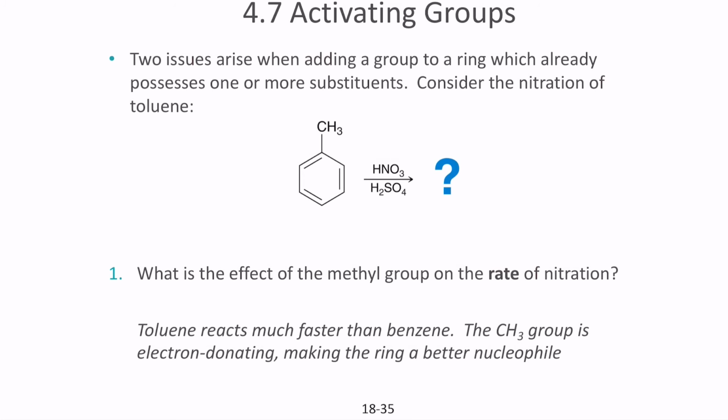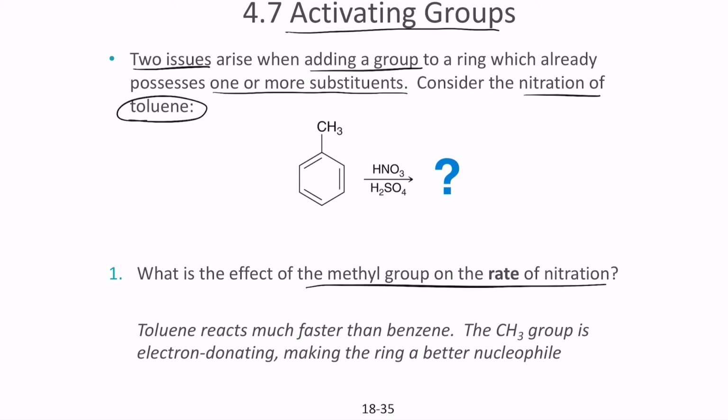So next, let's continue on activating groups. There are two issues that arise when you are adding a group to a ring which already possesses one or more substituents. For example, consider the nitration of toluene. Toluene is methylbenzene. What is the effect of the methyl group on the rate of nitration? The first thing we know is that this methyl group is an electron donating group, which makes the ring a better nucleophile, which means that it's going to make the reaction happen for sure.